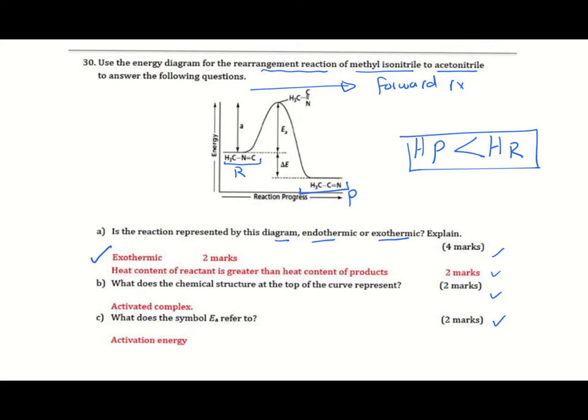Then explain or justify: the heat content of the reactant is greater than the heat content of the product, or you can say it the opposite way, the heat content of the product is less than the heat content of the reactant. B. What does the chemical structure at the top of the curve represent? This one, what does it represent? The activated complex. C. What does the symbol EA refer to? EA is the activation energy.